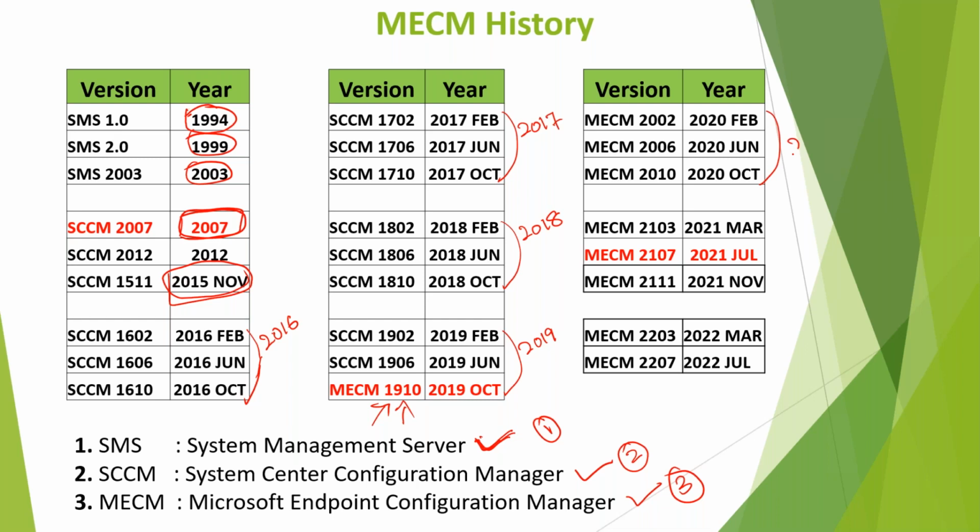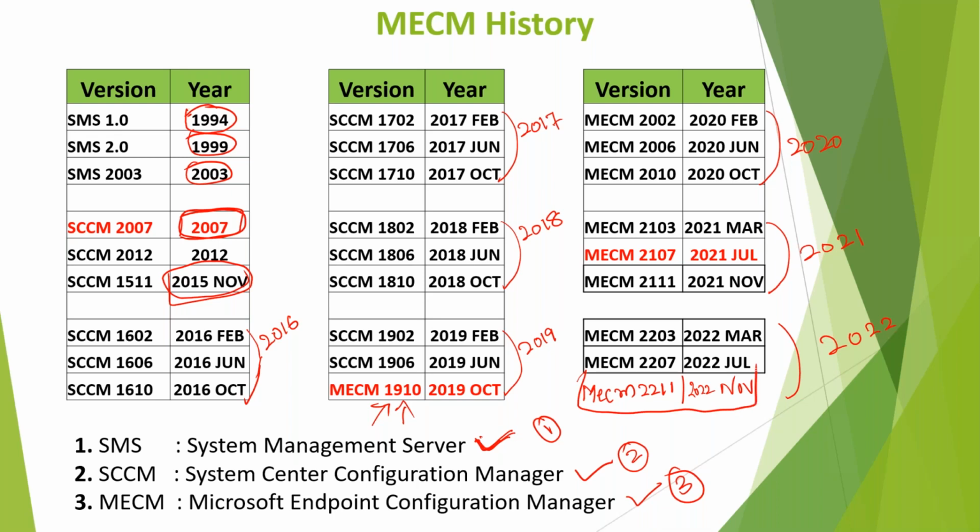These three versions released in the year 2020. These three versions released in the year 2021. And last year, they released three versions: MECM 2203, MECM 2207, and MECM 2211. That was released in the month of November.